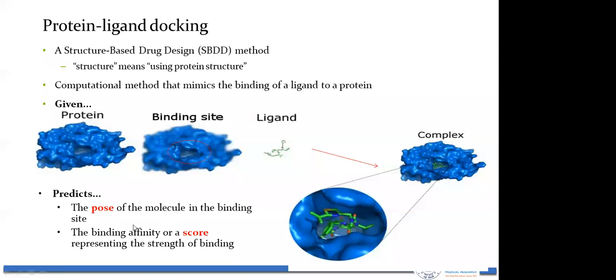I don't know if some of you have used protein ligand docking methods. It will not give you a single pose, so it is not easy to identify which pose is good. For a single ligand, it will give you multiple poses, predicting different poses of the molecule in the binding site. That's why it is important to visually inspect each pose. Molecular docking programs will give two things: a pose, and a binding affinity or score representing the strength of the binding. So you have to identify which pose is favorable, and the extent of binding can be evaluated through the score.